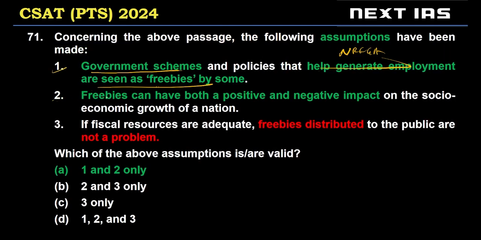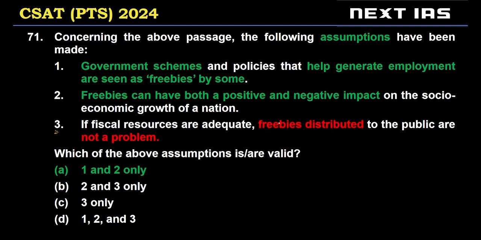Two, freebies can have both a positive and negative impact. So this is correct. A freebie can be a waste of resources. It can be a TV, which in some rare cases could also be considered useful, but overall, let's say a waste of resources and negative impact, such as TV again. But positive impact definitely would be NREGA, right? So two is a valid assumption.